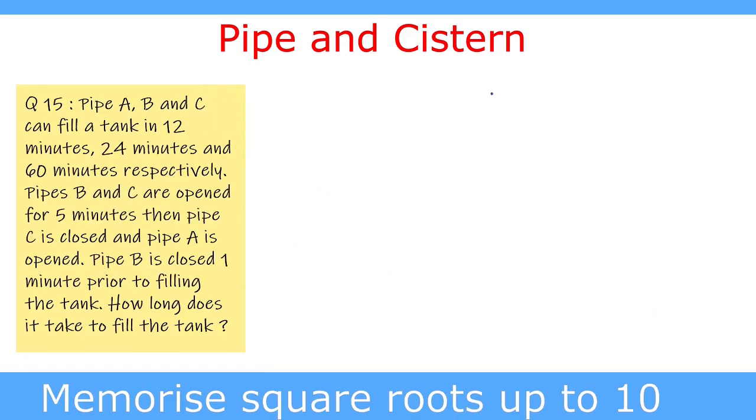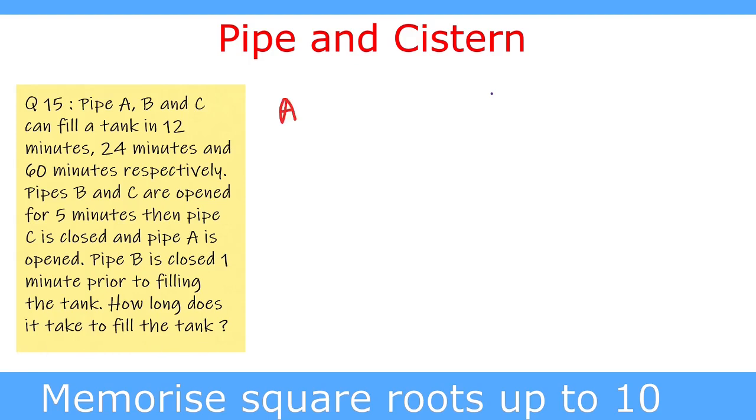We go to the next question, and the question is: pipe A, B and C can fill a tank in 12 minutes, 24 minutes and 60 minutes respectively. Pipe B and C are opened for 5 minutes. Then pipe C is closed and pipe A is opened. Pipe B is closed 1 minute prior to filling the tank. How long does it take to fill the tank?